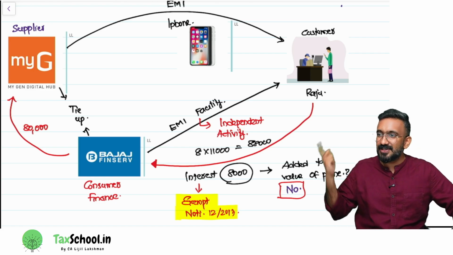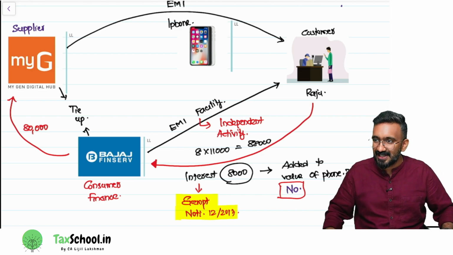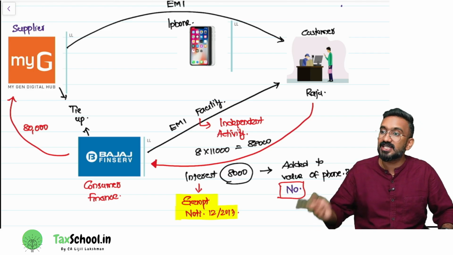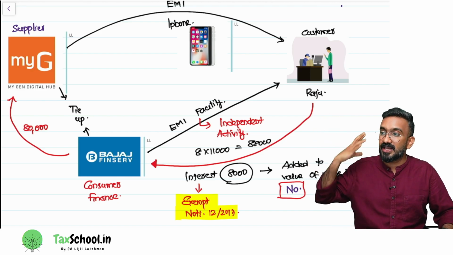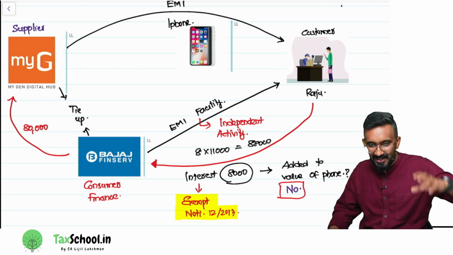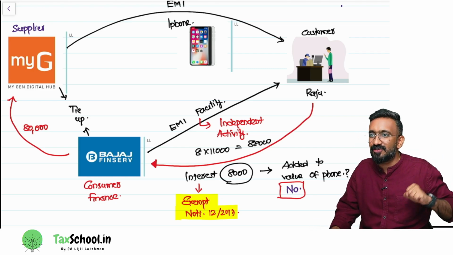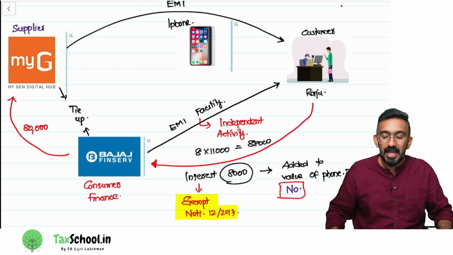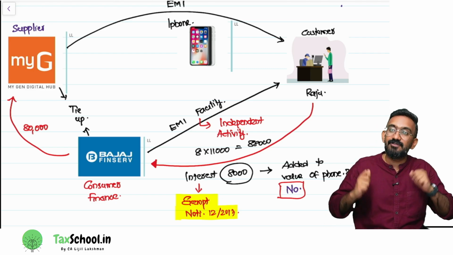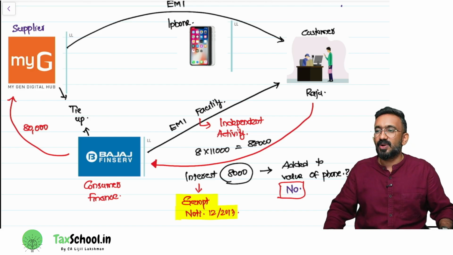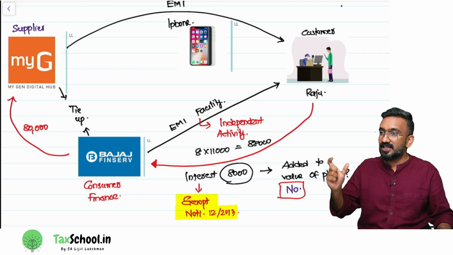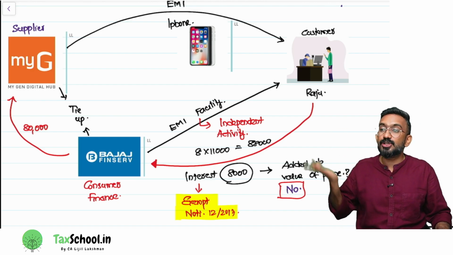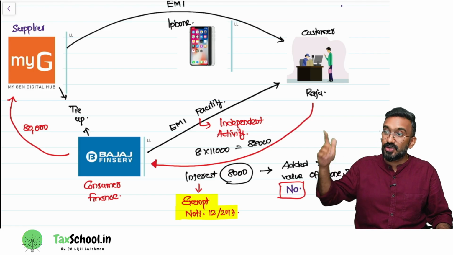So the Bajaj Finserv will provide you EMI facility wherein you can get the product now, you have to pay EMI to Bajaj Finserv. In that, what is that back end happening? How can you pay money to Bajaj Finserv and get a product from MyG or Vivek's or Vasant and Company? What happens? When you avail the option of EMI, Bajaj Finserv is paying this 80,000 rupees upfront to MyG. My question is, what is the value of supply for MyG in that case? Will it be 88,000 or 80,000? 80,000 only. Then Bajaj Finserv will collect how much money from the customer? Customer Mr. Raju will pay 80,000 or 88,000 to Bajaj Finserv?